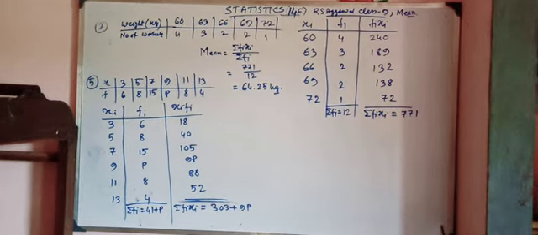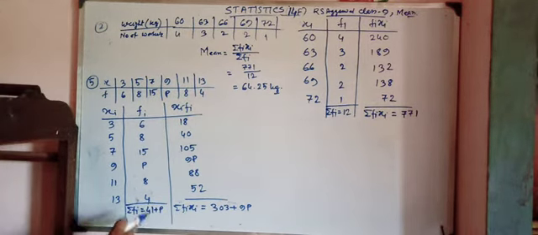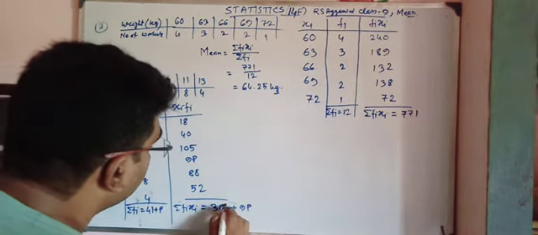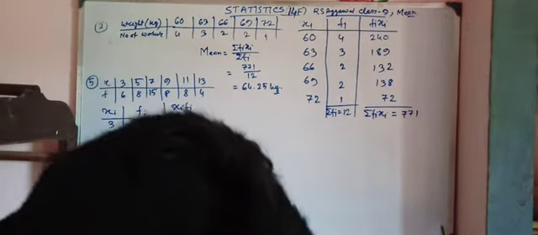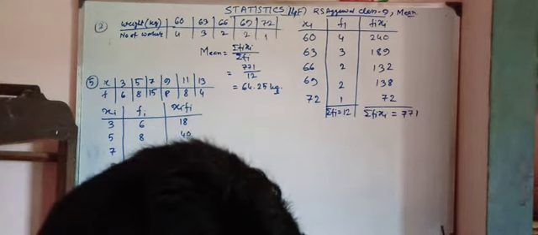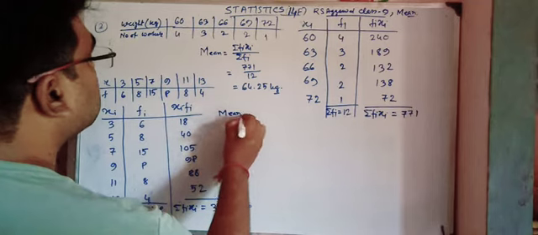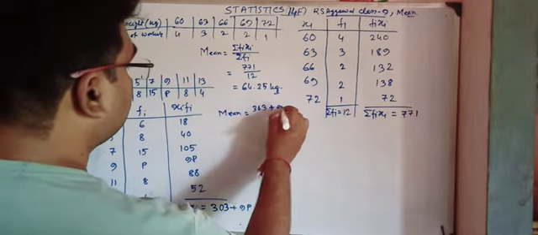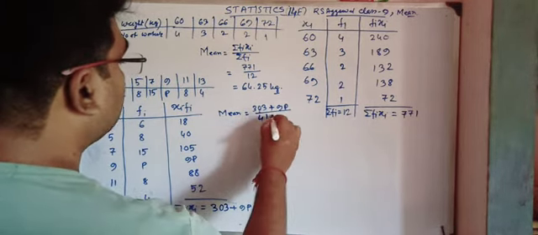So from here we are getting that the summation of fi is equal to 41 plus p, and the summation of fi xi is equal to 303 plus 9p. The mean of the distribution is given as 8. So if we put in the formula, mean is equal to (303 plus 9p) divided by (41 plus p).